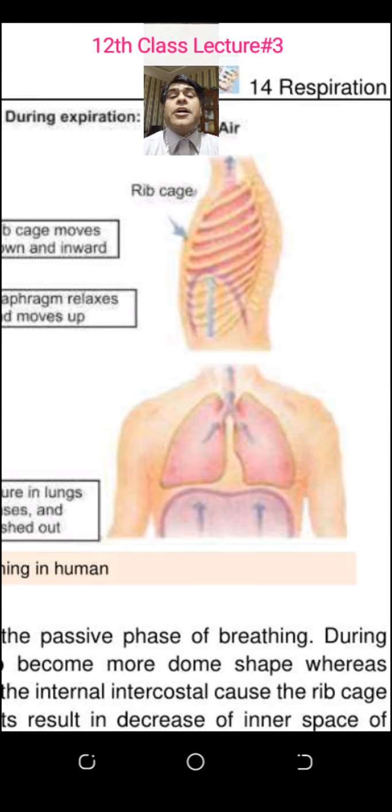This is the important point. In inspiration, the external intercostal muscle contracts, the internal intercostal muscle relaxes, and the rib cage moves upward and outward. In expiration, opposite. You are not thinking, you are not working, just you are making it opposite to inspiration.